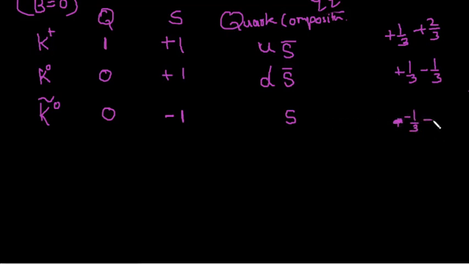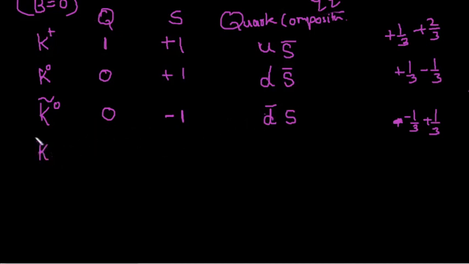Now you should have plus 1 by 3 to compensate this. So only one way is to do that, it is d bar. Here you can easily see there is one quark and one anti-quark, one quark and anti-quark, one quark and anti-quark. So baryon number will be 0 for all of this. Here the baryon number is 1 by 3, here minus 1 by 3, here 1 by 3, here minus 1 by 3, here minus 1 by 3, here 1 by 3. So baryon number cancels out, and the total baryon number for these mesons will be 0.